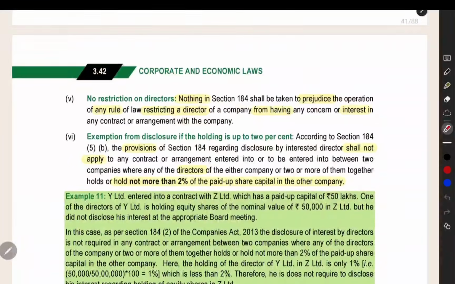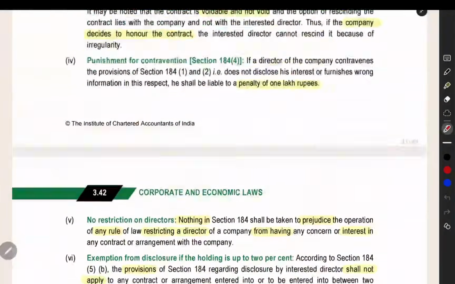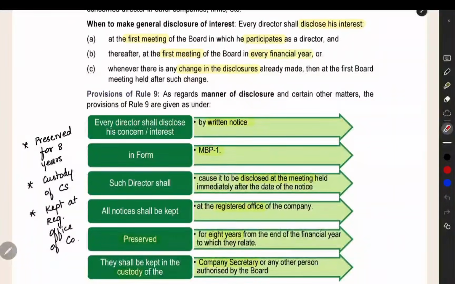So that's all about the disclosure of interest by director. They have given an example here. You can read it. That's all about this section.